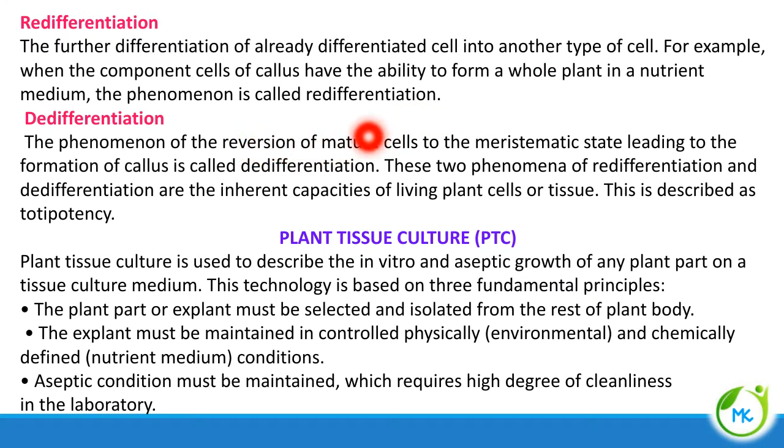This is called redifferentiation. The next concept is dedifferentiation, that is the reversion of mature cells to meristematic state. This will lead to the formation of callus. These two phenomena of redifferentiation and dedifferentiation are the inherent capacities of living plant cells or tissues, and these concepts are referred to as totipotency. So these are the basic concepts in tissue culture.